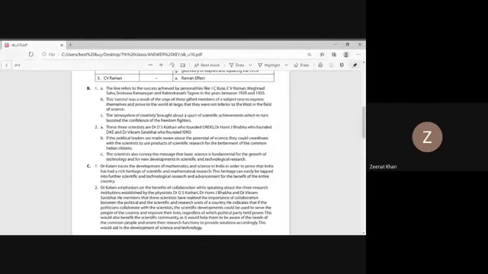Now next is, what did this atmosphere of creativity bring about? The atmosphere of creativity brought about a spurt of scientific achievements, which in turn boosted the confidence of the freedom fighters. Obviously, when we were scientifically advanced at that time, our freedom fighters got a new boost in themselves that we are now the competitors of the West.